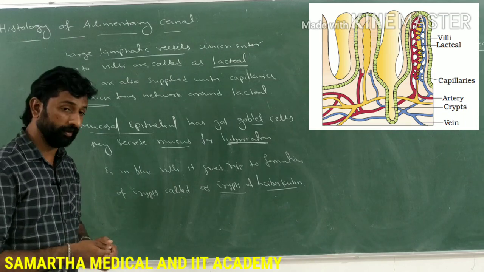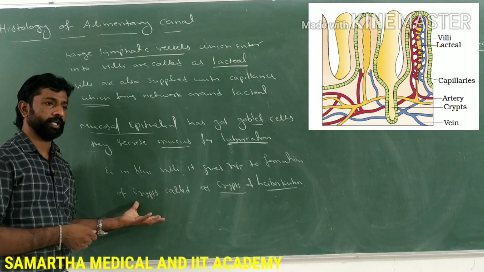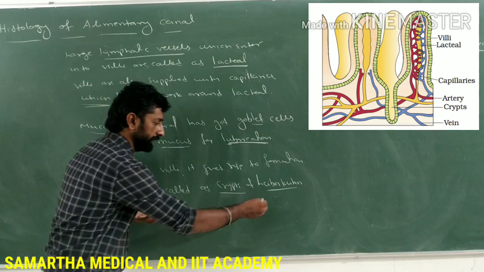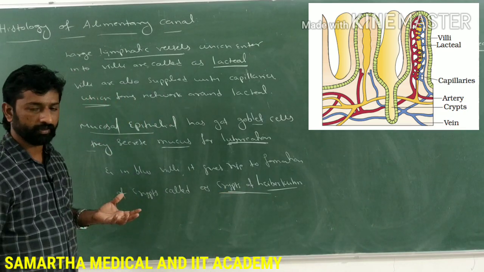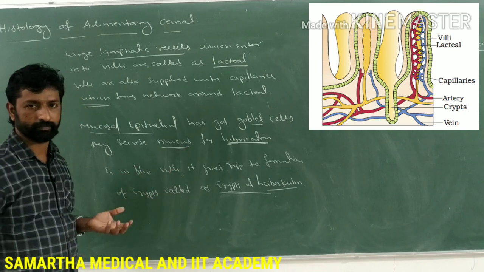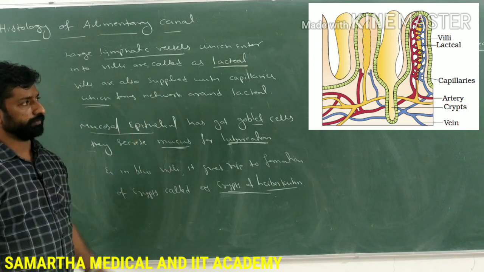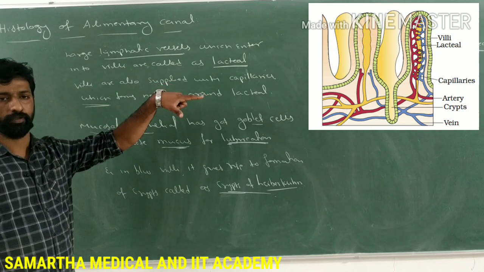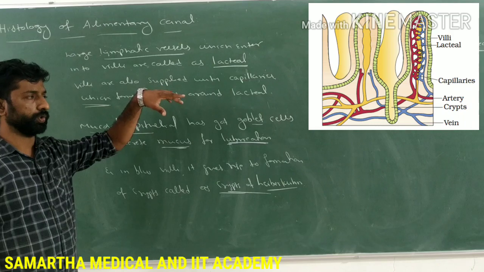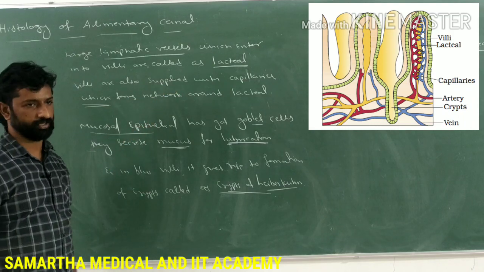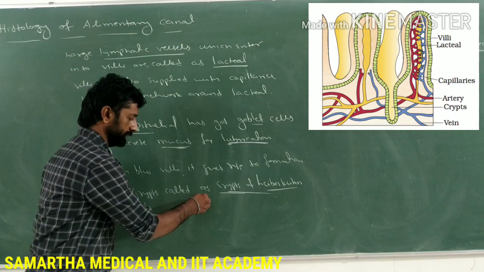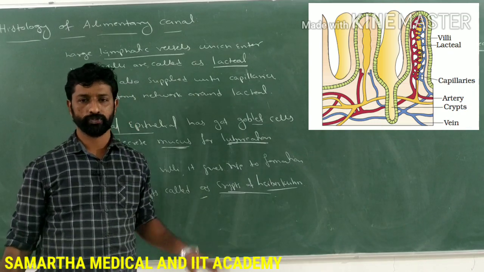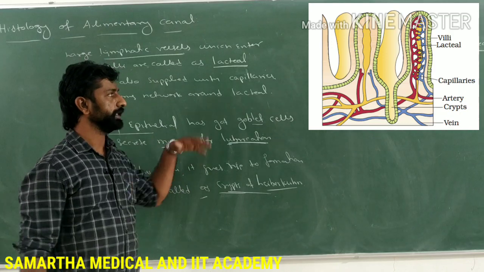So the final digestion of the food will be taken care of by the intestinal juice, and that is secreted from the cells present in the crypts of Lieberkühn along with the mucus, right? So there you can find the presence of crypts, called crypts of Lieberkühn, which play a very important role in the final digestion of food. Is this clear? Okay.